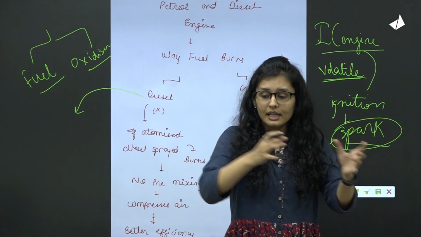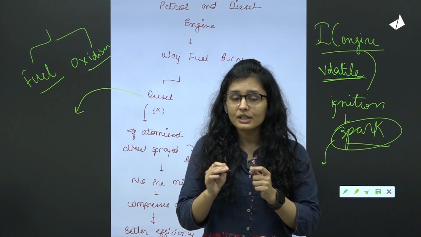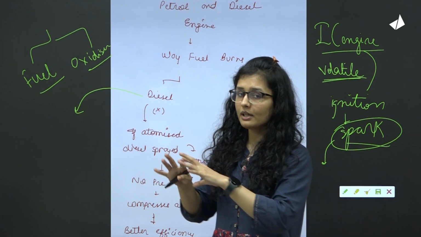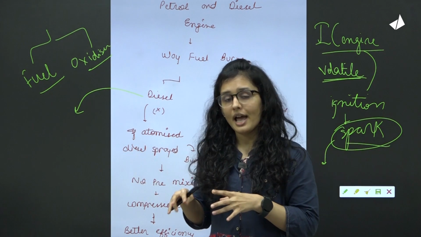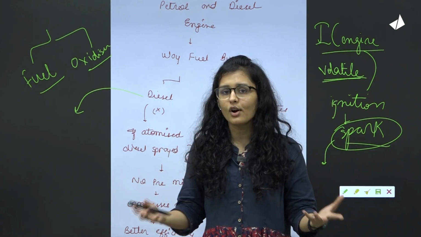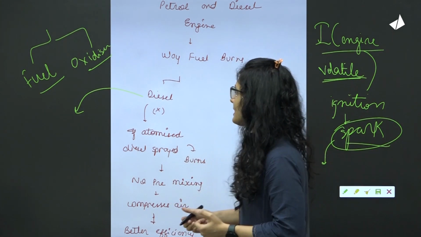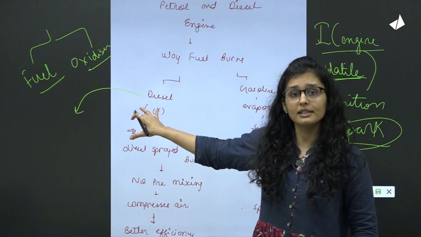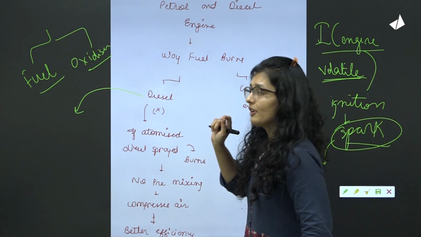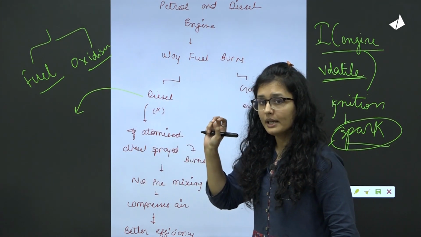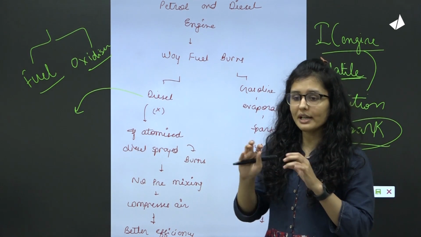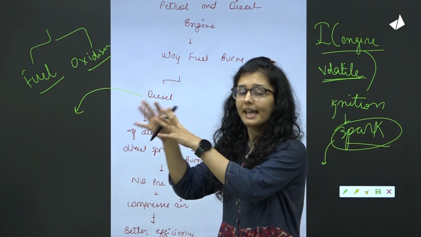If you put diesel in a petrol based vehicle, do try it with your common vehicle, the two-wheeler or any scooty you have, which burns petrol and has a petrol engine, it will not burn, it will not work. So this is the idea. Then how do you ensure that there is burning? What was done here is that finally it was realized that when you spray diesel liquid into air, then it burns up. So either you have to modulate diesel or you have to modulate air itself.